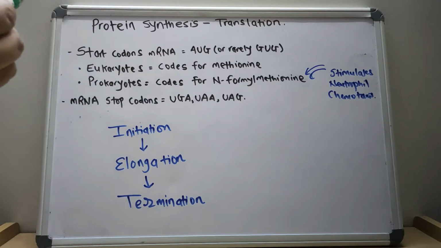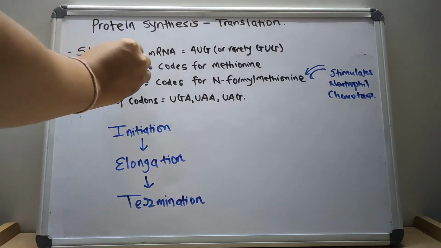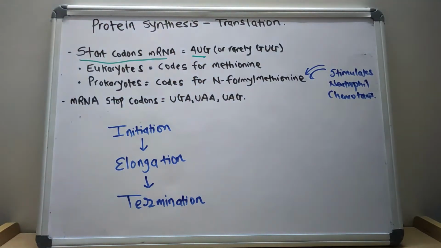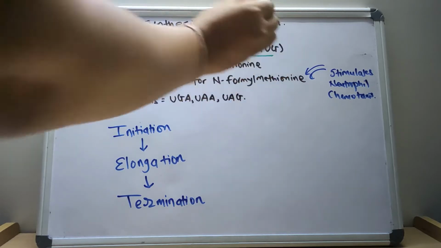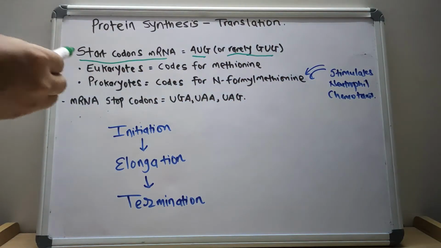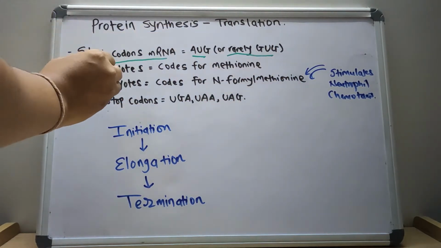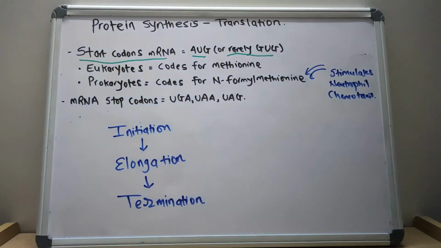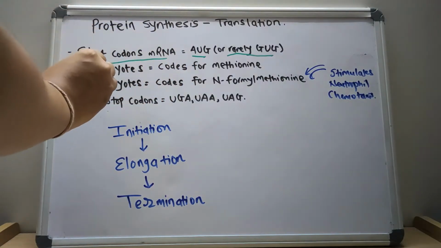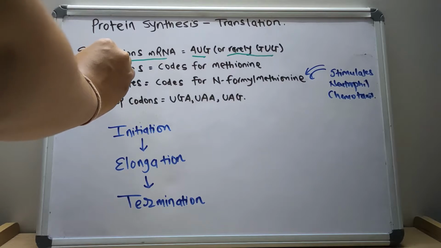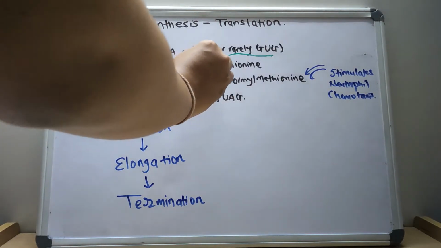The start codon is AUG or rarely GUG. The codon AUG codes for methionine in the eukaryotes.